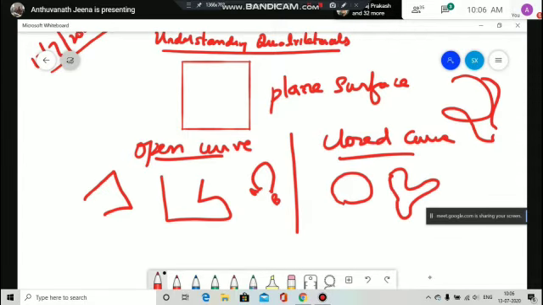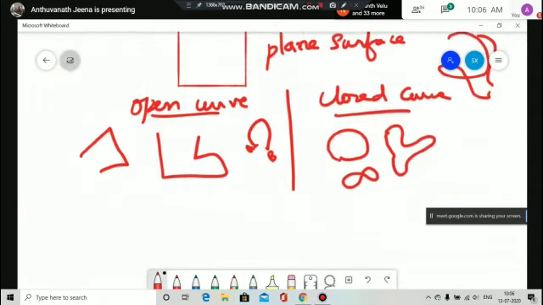All these are called closed curves. Open curve means the end point and beginning point are different. Closed curve means the end point and beginning point are the same. A closed curve is a curve with no end points which completely encloses an area. You have to give two examples.